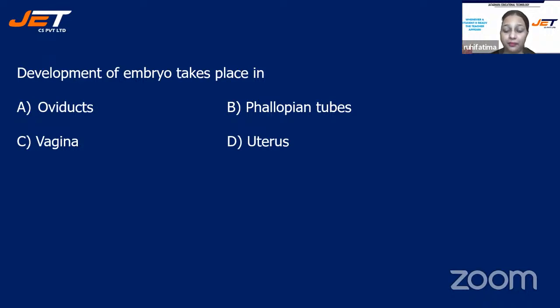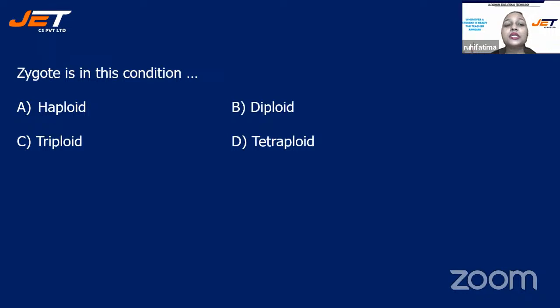All right, time is up. The correct answer for this question is option D, uterus. All right, development of embryo takes place in uterus. Next question. Zygote is in this condition. Okay, focus on the question, how the question is being asked. Zygote is in this condition, and your options are A, haploid, B, diploid, C, triploid, or is it D, tetraploid?